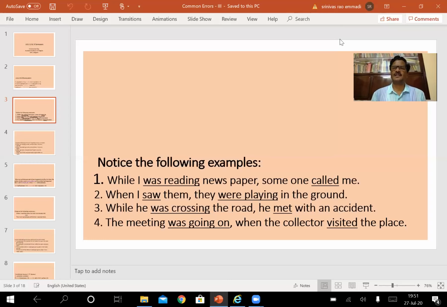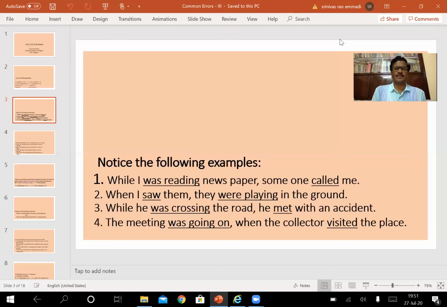This is the combination here. One is in continuation. When one activity was in continuation or in progression, the other activity happened. That's why we have to make use of the past continuous tense to indicate the action that was going on, that was in progression, that was continuing.